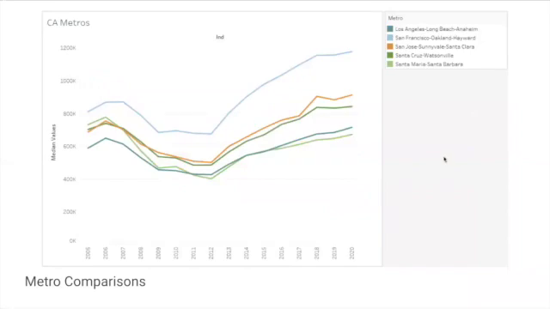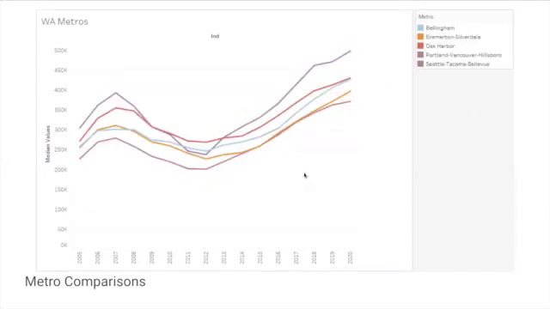If I move into California, again, the pattern is relatively the same. As to be expected, San Francisco, this light blue line right here, is well above what we were looking at in Florida, starting at 800,000. But with this, you can see that all 5 of these did start increasing after the recession. San Francisco had the largest amount of growth after the recession.